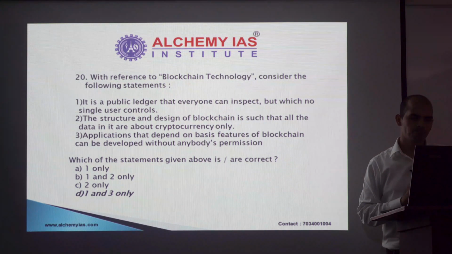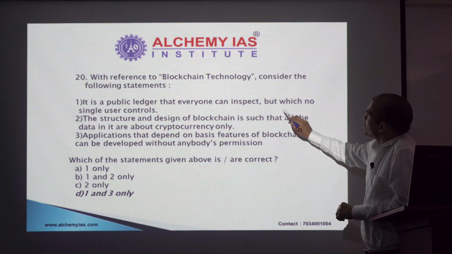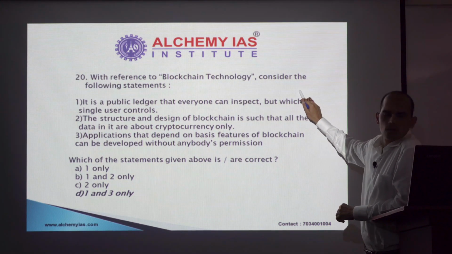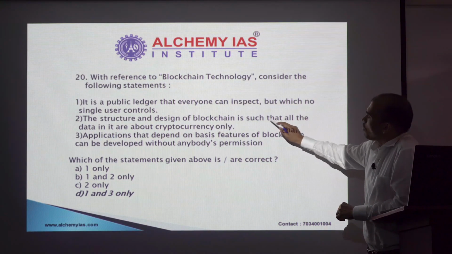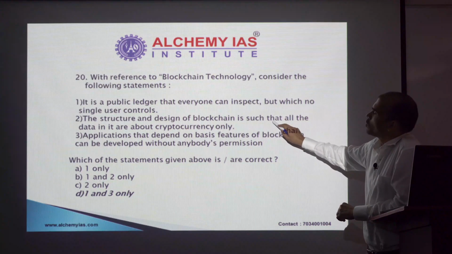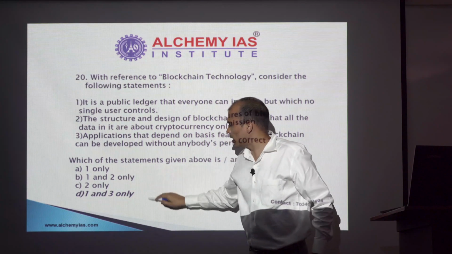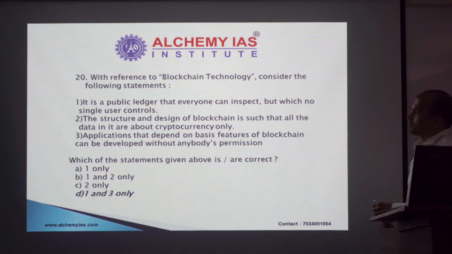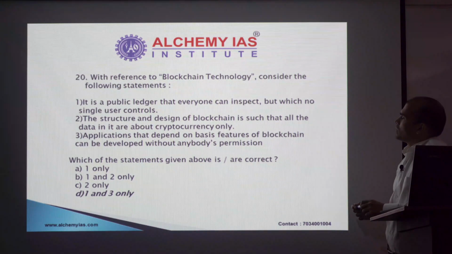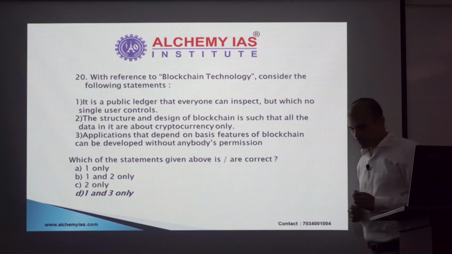Blockchain technology. Option 1, all of you can figure out that it is true. Option 2 also, all of us can figure out that it is not true. So that leads us to a 50-50, option A and option D, which have 1 and 3. Now let's have a look at option 3. Applications that depend on basic features of blockchain can be developed without anybody's permission. Now this is a contentious statement.